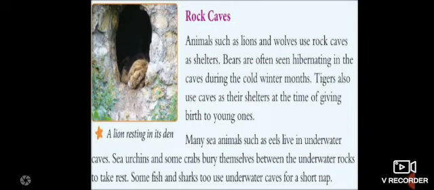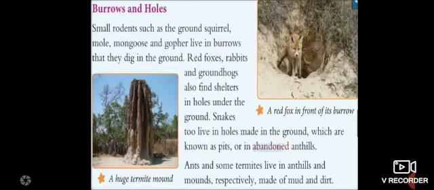Many sea animals such as eels live in underwater caves. So, children, sea animals such as eels live in underwater caves. Sea urchins and some crabs bury themselves under rocks in the water to take rest. Some fishes and sharks too use underwater caves for short naps. That means they will use their caves for sleeping, children.